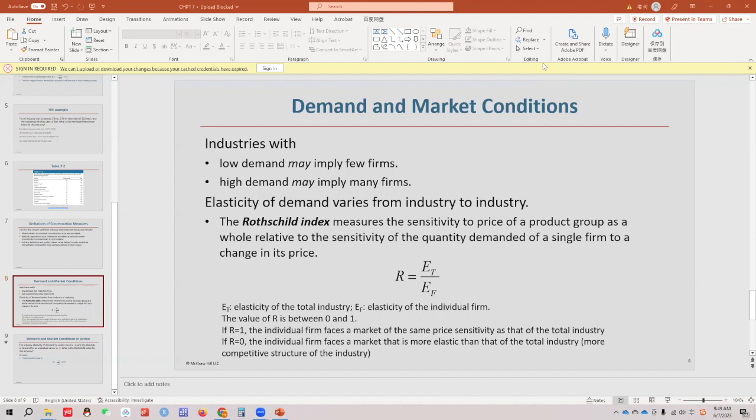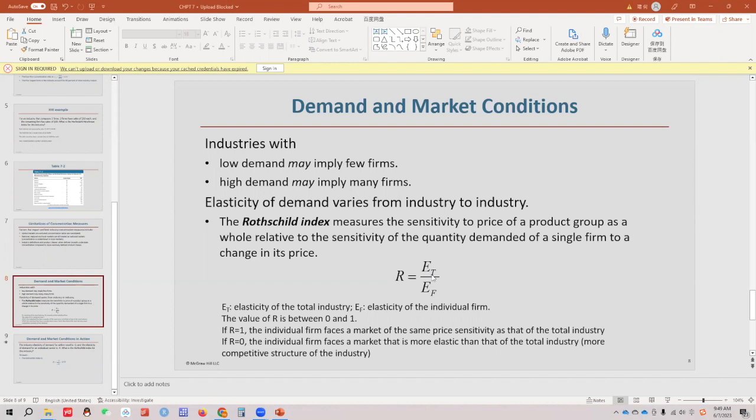Then here we are looking at the elasticity of demand to help measure the level of concentration, namely the competitiveness of the market. This index is named the Rothschild index, from the famous Rothschild family. It measures the sensitivity to the price of a product group as a whole relative to the sensitivity of the quantity demanded of a single firm to a change in its price. What does that mean? It calculates this ratio, this fraction, this quotient.